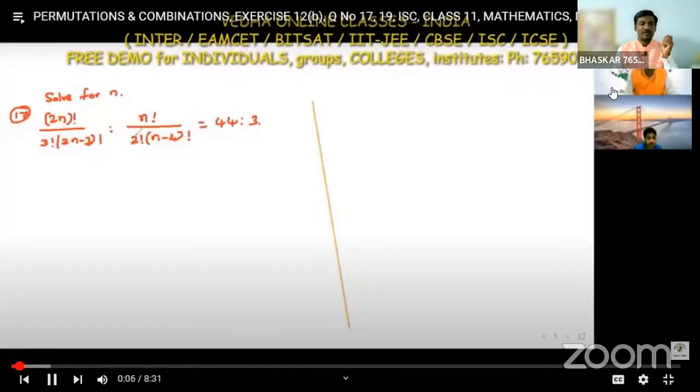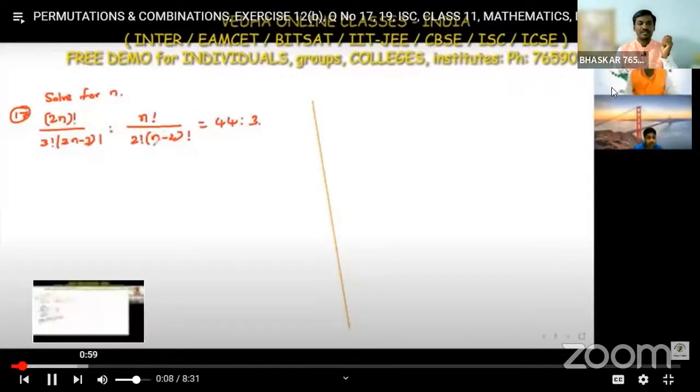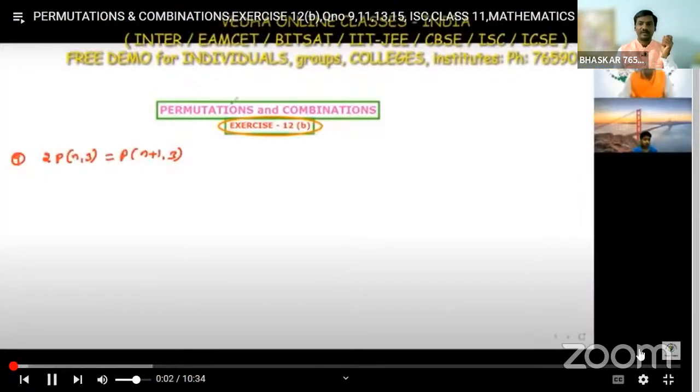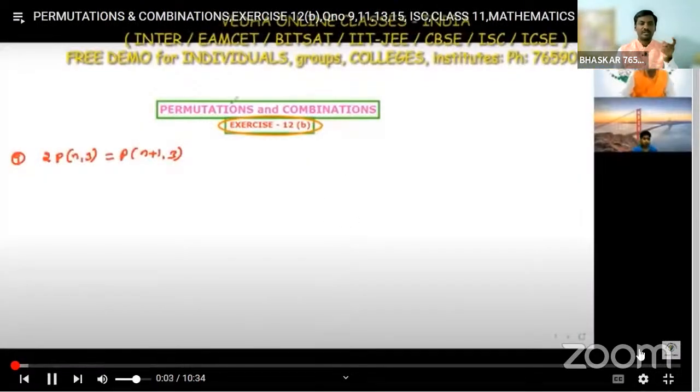If you want, you can prepare these model questions also. These model questions are also important. And this model also is important, just we revise the similar type of questions.